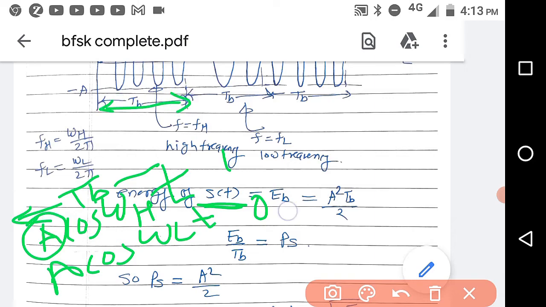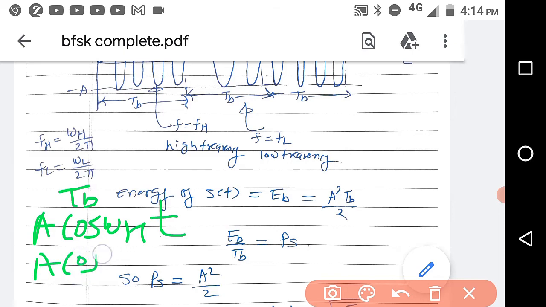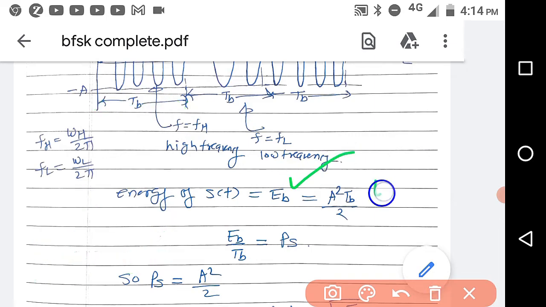So the energy of this pulse is A square Tb by 2. Once again, I write A cos omega h t with duration Tb, and A cos omega l t with duration again Tb. So the energy Eb is equal to A square Tb by 2.